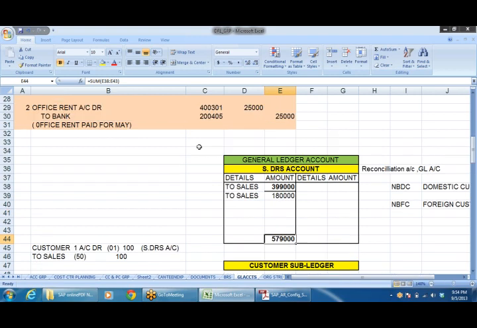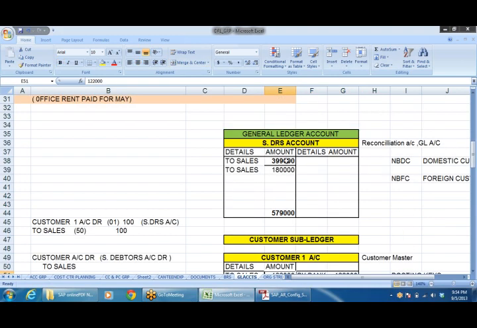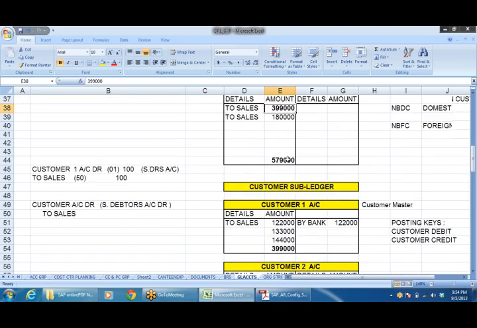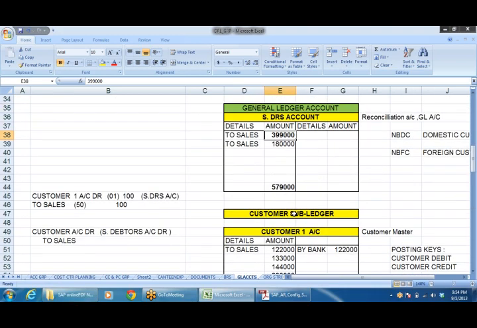And in SAP, we establish a link between customer accounts and sundry debtors. Automatically, whenever you post any entry to a customer, it will be posted to sundry debtors. And you cannot post an entry directly to this general ledger account, because in SAP we call it a recon account, meaning reconciliation account.